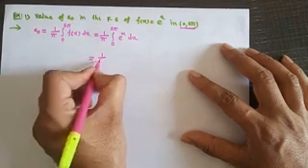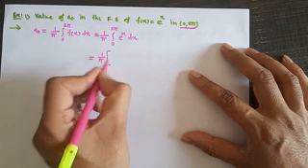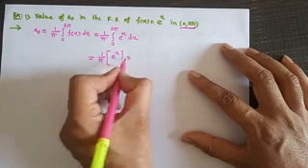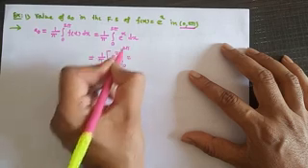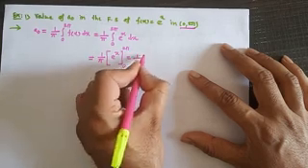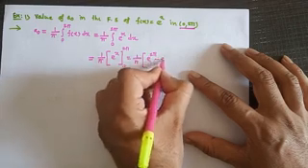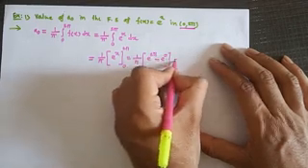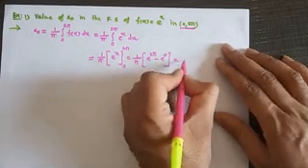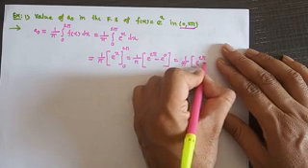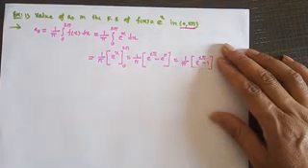Integration of e raised to x is e raised to x, limit from 0 to 2 pi. Substitute upper and lower limit: e raised to 2 pi minus e raised to 0, so that is equal to 1 over pi, e raised to 2 pi minus 1.